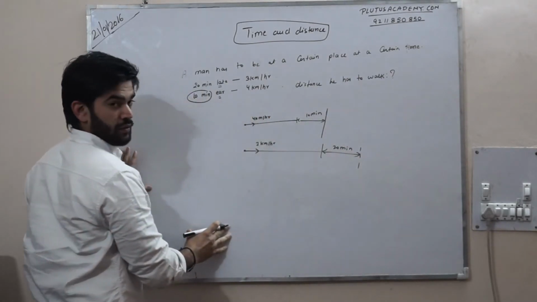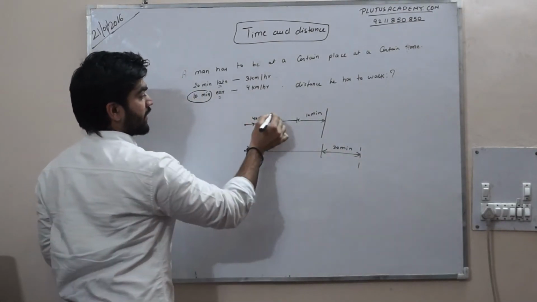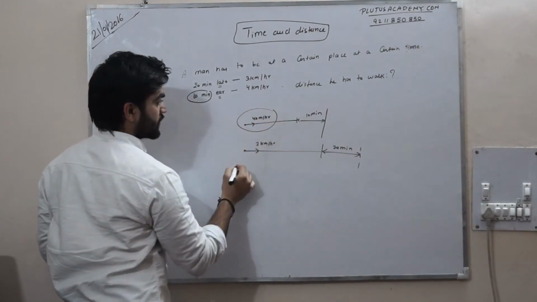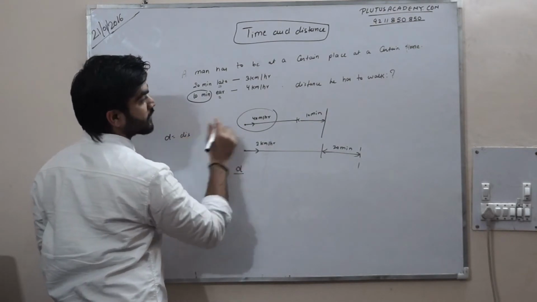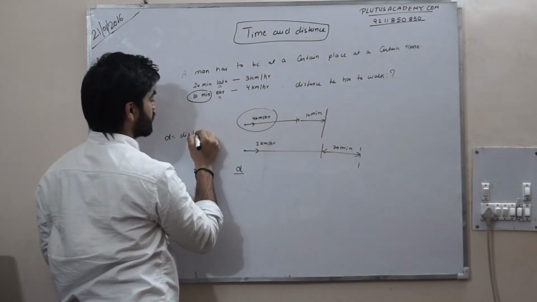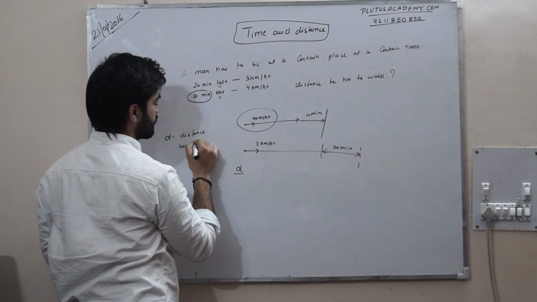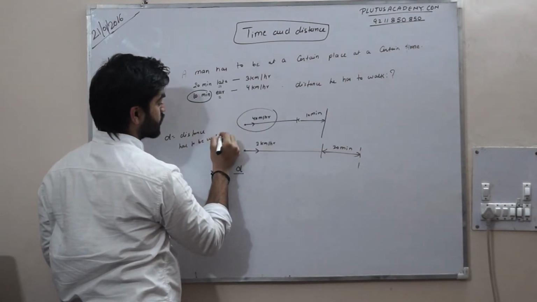So what is the time taken by this person? D is the distance he has to walk.